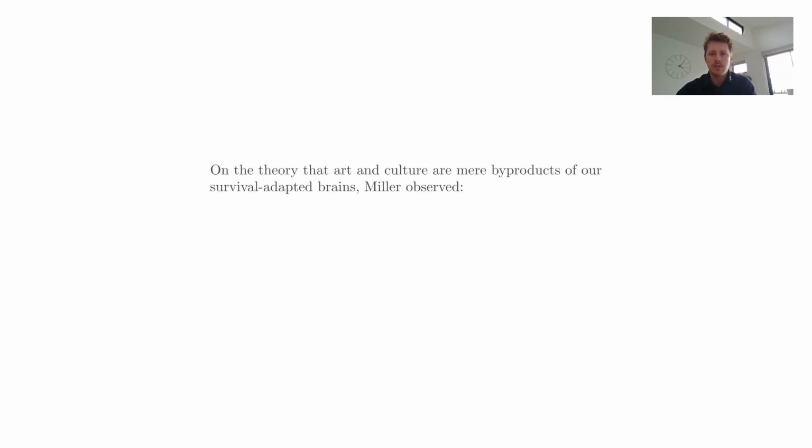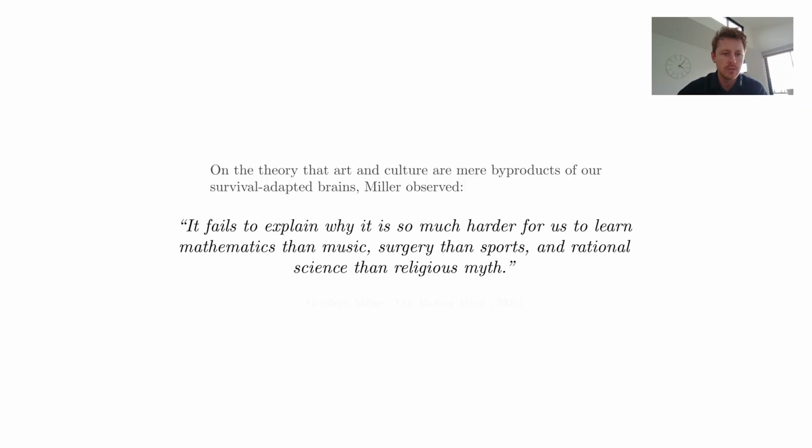All right, so I thought we'd just start with a quote. I've been reading a book about evolutionary psychology at the moment, and I thought I'd share this with you. It's talking about the theory that art and culture are byproducts of our survival-adapted brain, but the author says that this idea fails to explain why it is so much harder for us to learn mathematics than music, surgery than sports, and rational science than religious myth.